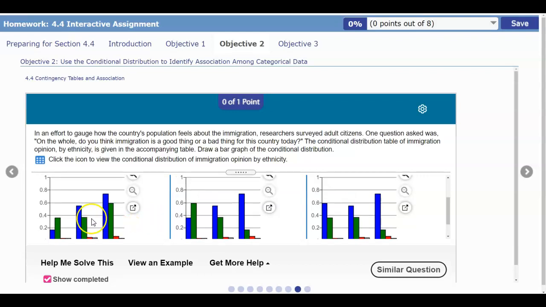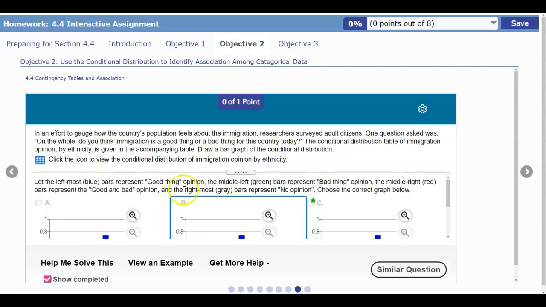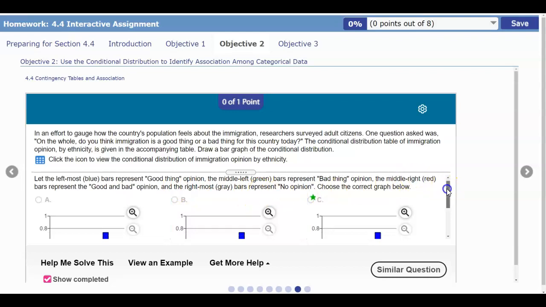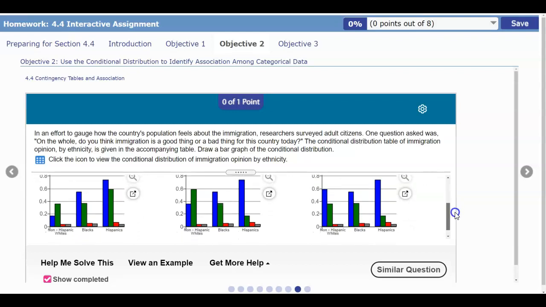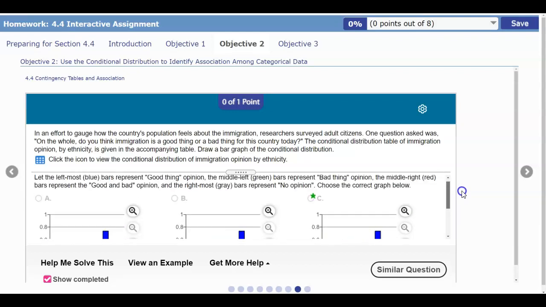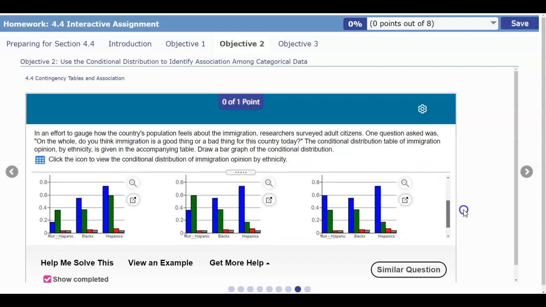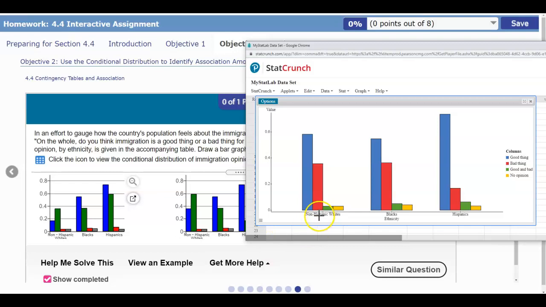In the given options, we can see that blue represents a good thing, the green in the middle left represents the bad thing, the red represents the good and bad, and the gray represents no opinion. So these are similar to what we just did in our graph. Now we have to decide which one represents which one.